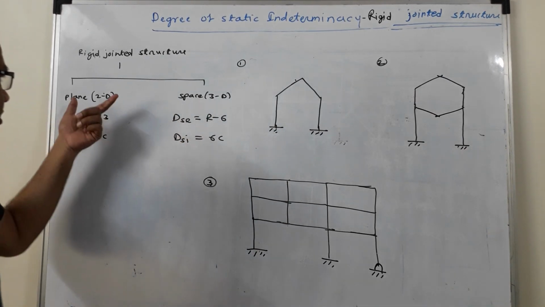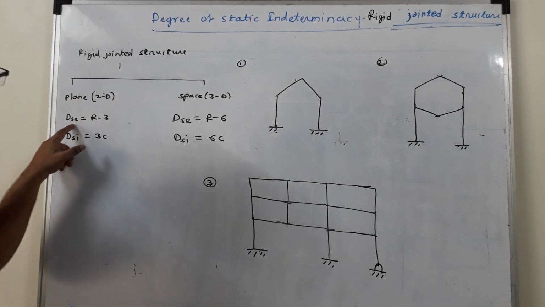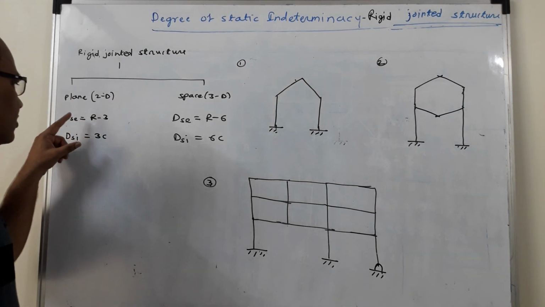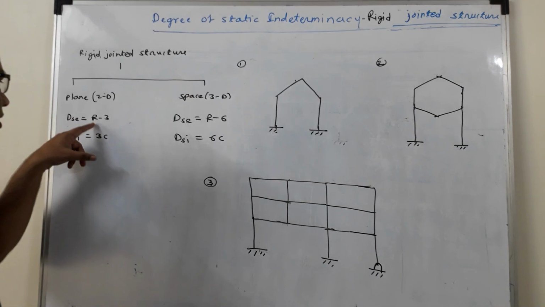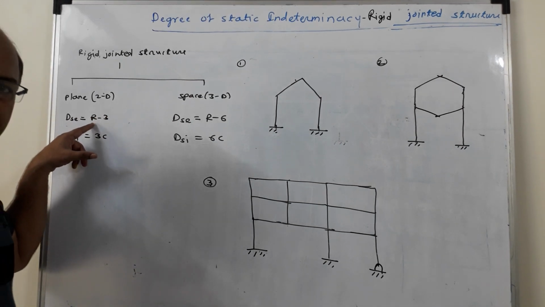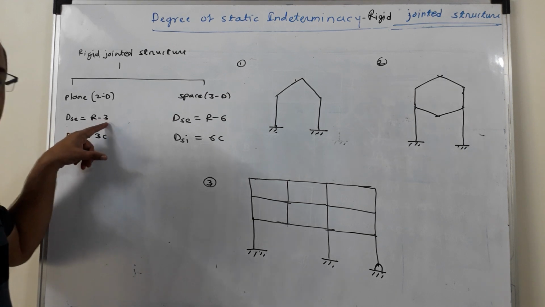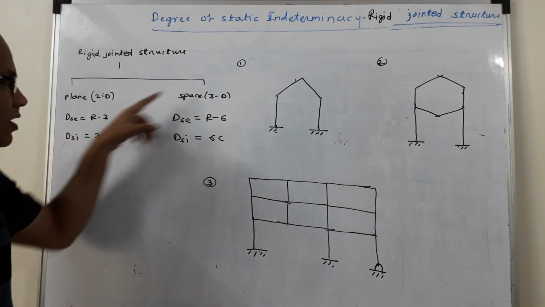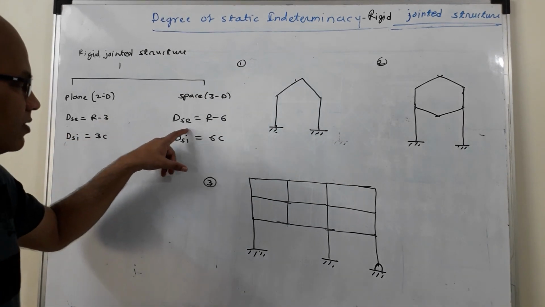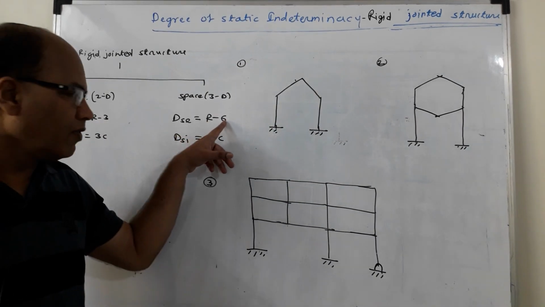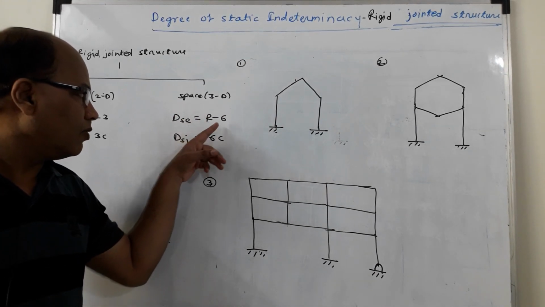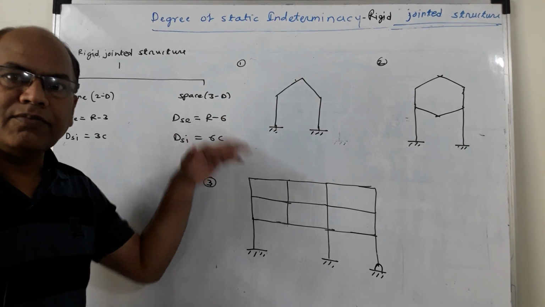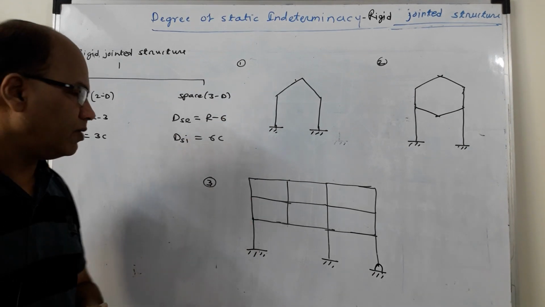In case of a plain rigid jointed structure, DSE, that is external degree of static indeterminacy, is given as R minus 3, where R is the number of unknown reaction components and 3 is the number of available equilibrium equations. In case of space structures, DSE is given as R minus 6. So R is the number of external reaction components and 6 is the number of available equations of equilibrium.